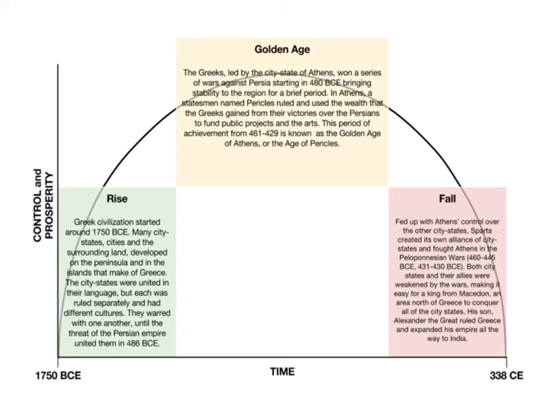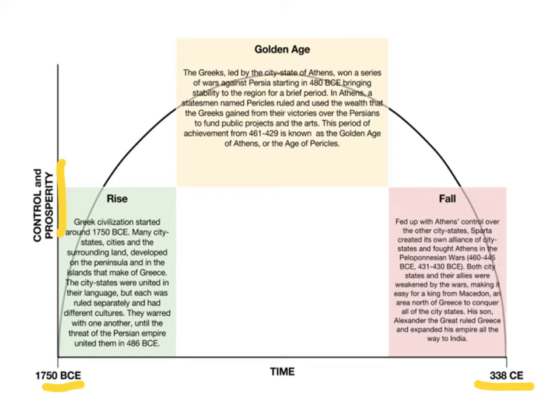The rise and fall of ancient Greece. When we look at the x-axis of this chart, we see that the rise of ancient Greece began around 1750 BCE, and the fall of ancient Greece was around 338 CE. Our y-axis is showing us control and prosperity.